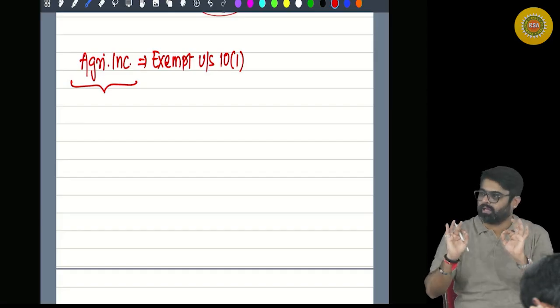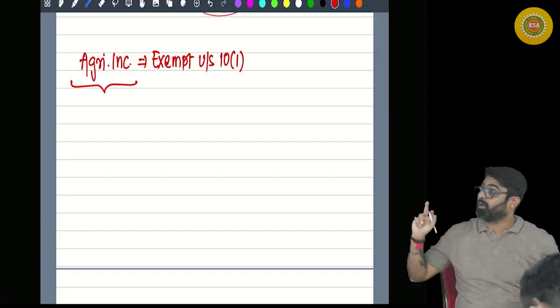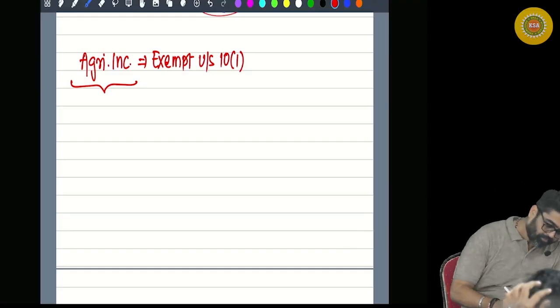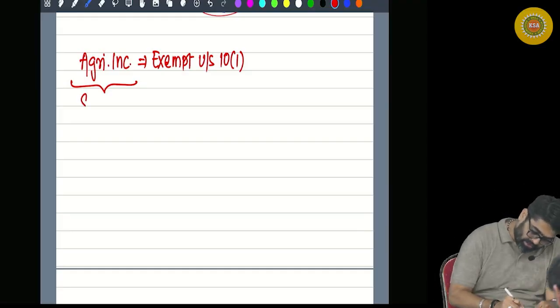So the law has defined what is agricultural income which you can exempt. Yes or no? The definition of agricultural income is given in section 2(1A).